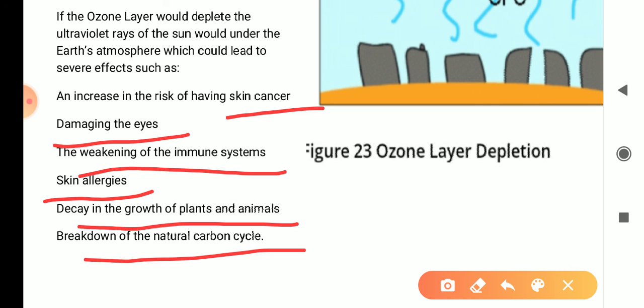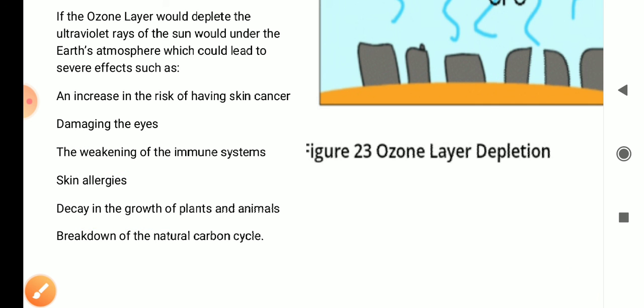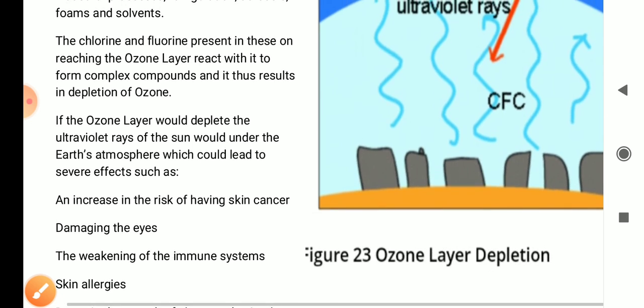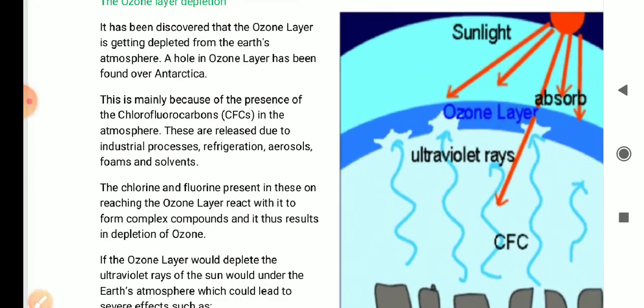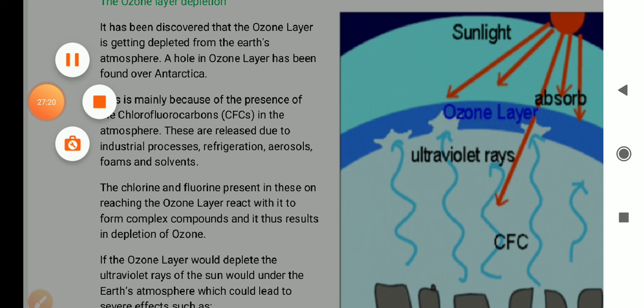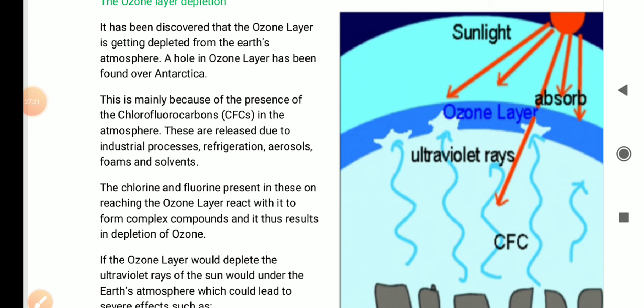These are all the problems of ozone layer depletion. So in this chapter we have studied natural resources, various kinds of pollution and various effects of pollution such as global warming and ozone depletion. This is all about the chapter.